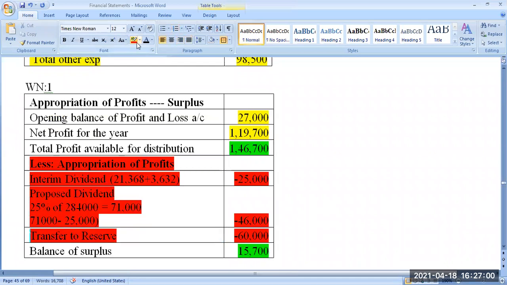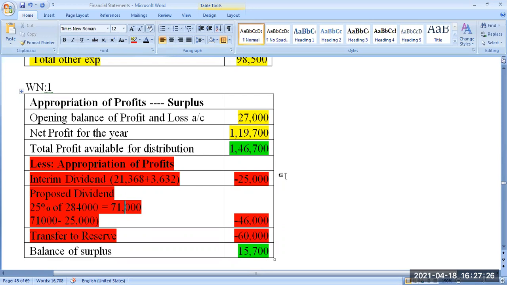Sir, can you explain the transfer to reserve again? See, out of the profit, the company has made a decision that 60,000 rupees is to be transferred to reserve. It is not going anywhere. From one account head to another account head, it is transferred. That money you cannot reverse back. That money cannot be used for any other purpose. It can be used only for the specific reserve purpose for which it is created.